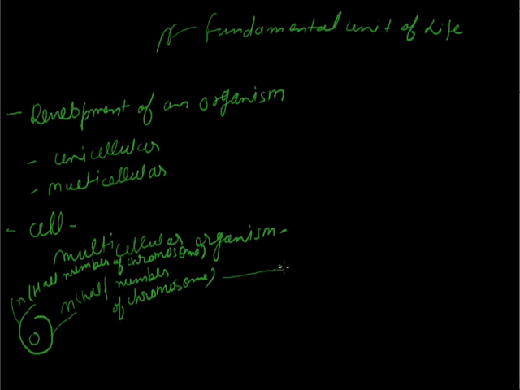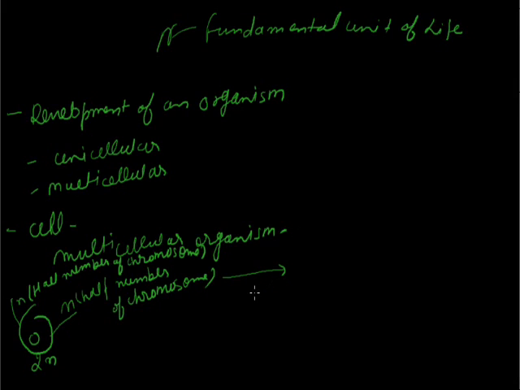the new organism. That means from the start of an organism, if I am talking about sexual reproduction, the mother and the father both contribute evenly and form a single cell, and this single cell has the chromosome number 2n. And I cannot say that this is the whole organism.